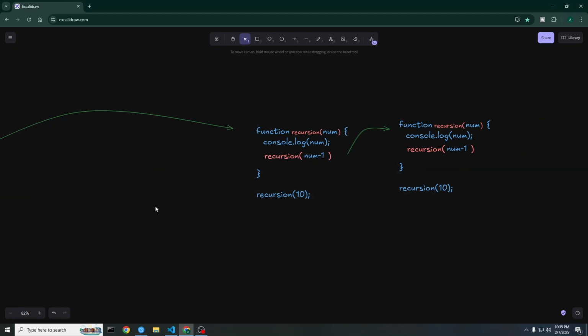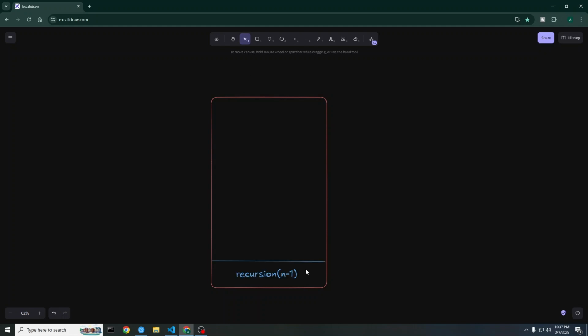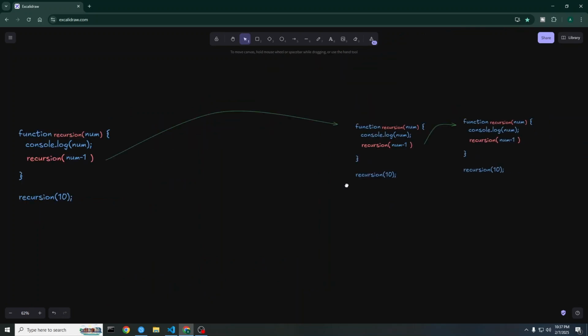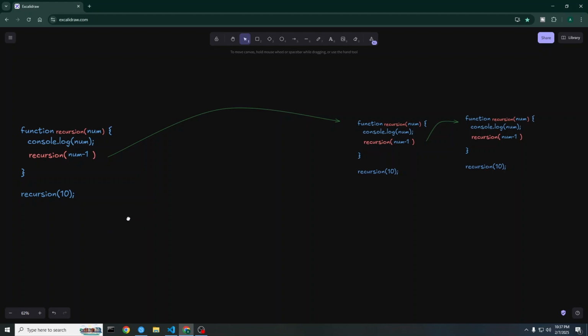Let's have a look here. So what's happening here? Let's assume this is the stack. When we are calling the same function inside it, it waits in the stack like this, and again inside that function, and again inside that function it waits in the stack because of this line.